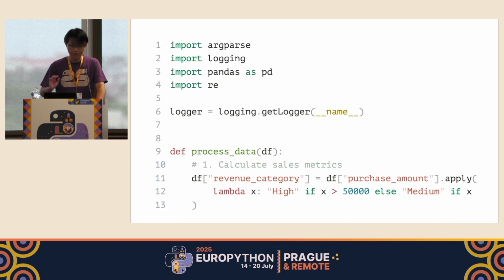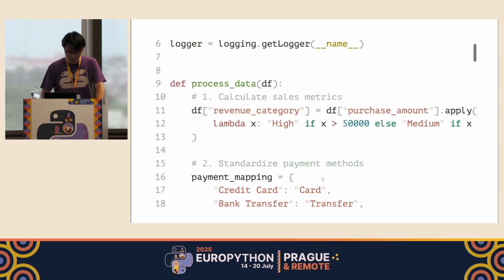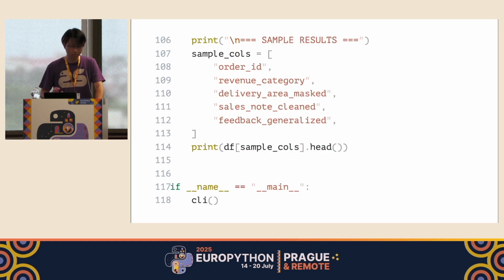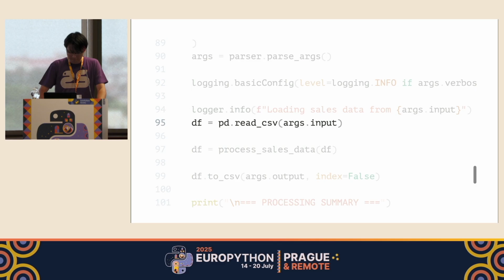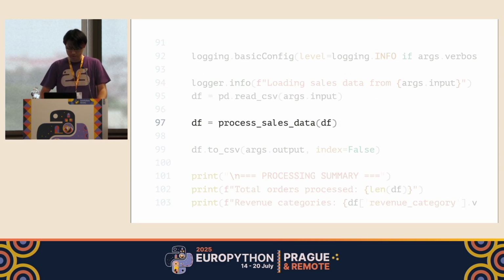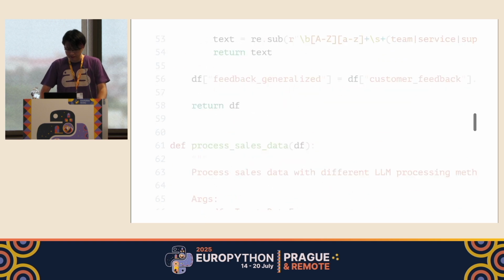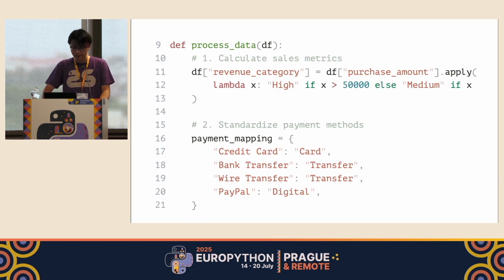This is a practical implementation example, but it is a bit long, so you don't have to take care of each line of this implementation. Just let us take a rough look at some lines of it. For example, when we execute this script from the terminal, this script will read a CSV to a pandas data frame, and this process sales data function takes the data frame and applies some processing.